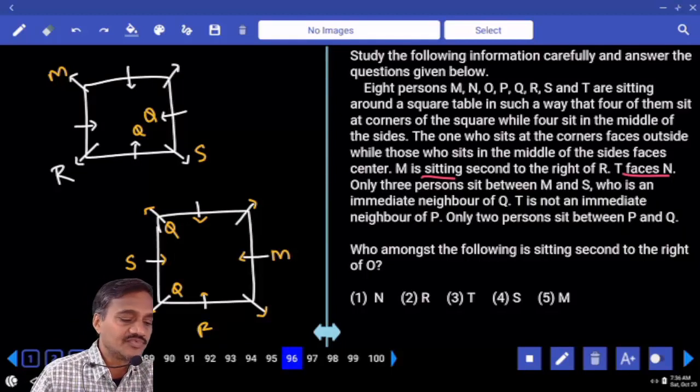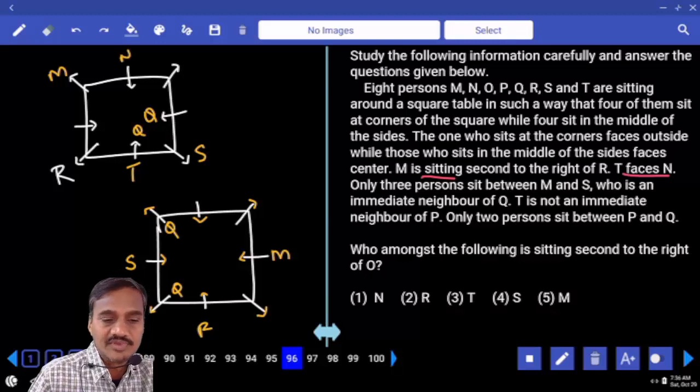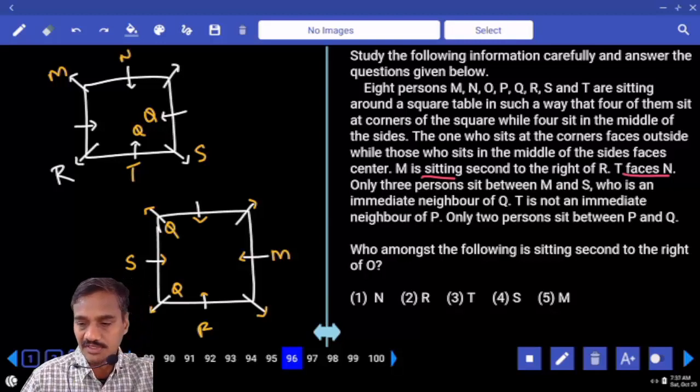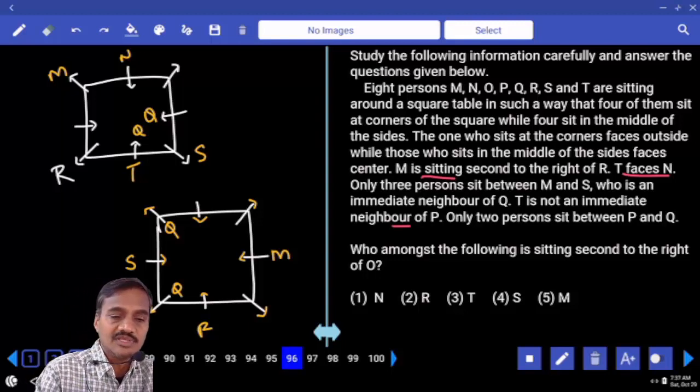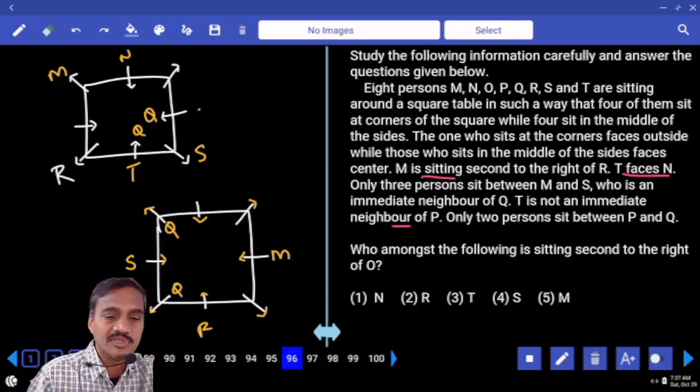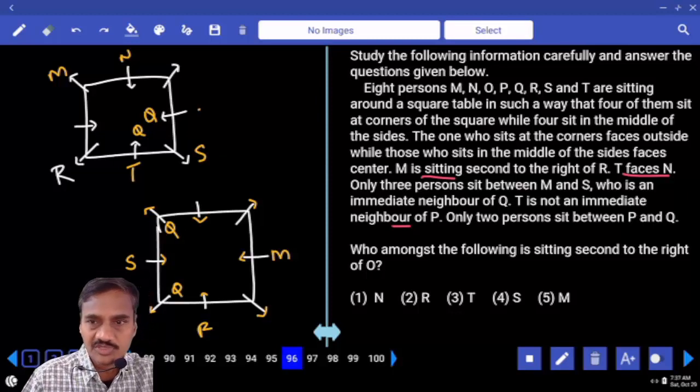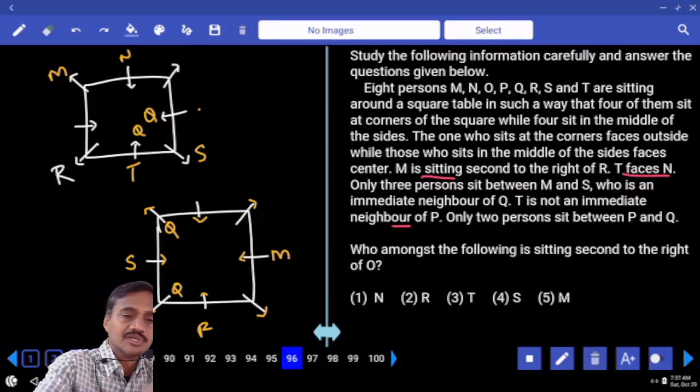As T and N are facing each other, can we have T at this place? If T is here, N must be here, right? Now if T and N were like this, T is not an immediate neighbor of P, and only 2 persons between P and Q. Q will be here. Is it possible? Not possible. Hence, T cannot be at this place.